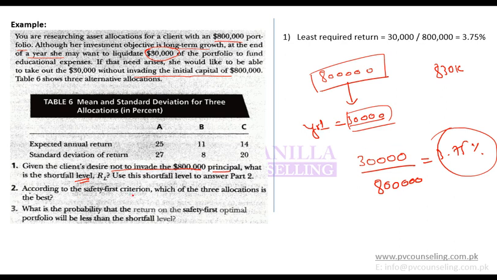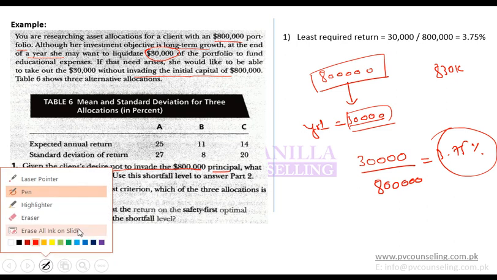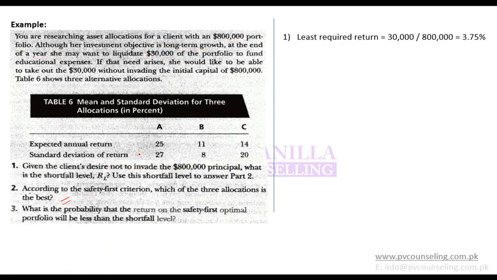According to the safety first criteria, which of the three allocations is best? Obviously the one with the highest safety first ratio is the best. So which one has the highest safety first ratio? Simply speaking, your least required return is 3.75. Expected return from A is 25. So 25 minus 3.75 divided by 27.